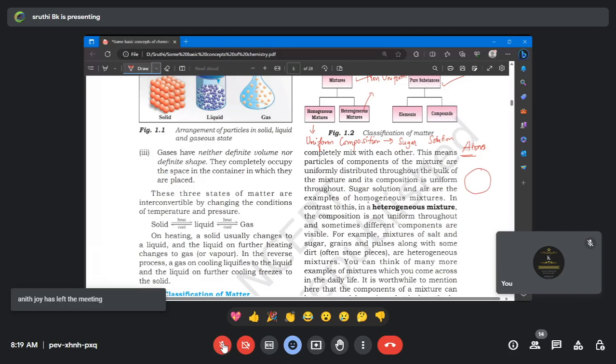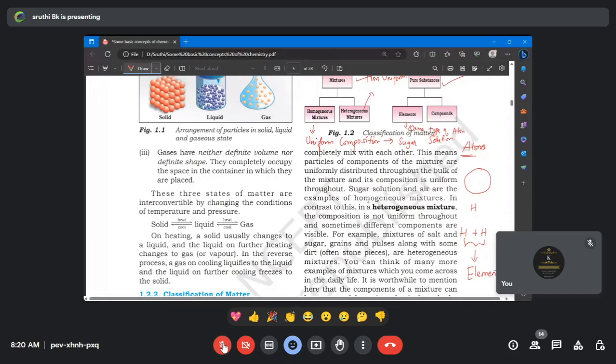So let's talk about the atom. Let's consider hydrogen atom. So atom in the sense it is only one sphere. Am I correct? Atom means it is only one sphere. So you are mixing a hydrogen atom with the other hydrogen atom. So same types of atoms joined together is called an element. Are you clear? Same type of atoms together means which is actually an element. This is the important word, same type of atom.